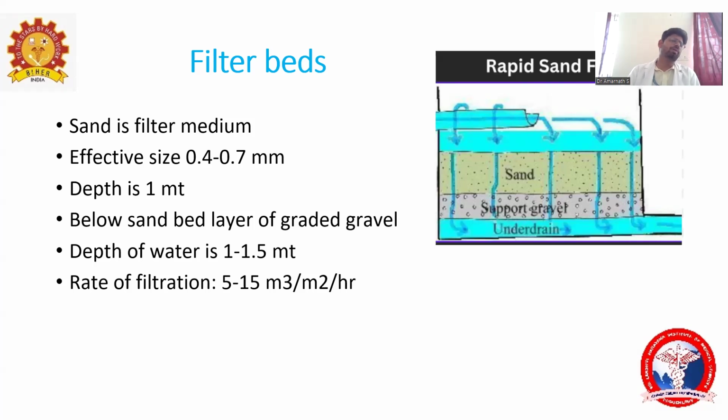Here everything is the same. The main difference is the sand medium that is filtered. Here, the effective size of the sand will be 0.4 to 0.7 mm, whereas there it will be 0.2 to 0.3. Another one is the rate of filtration. There it will be 0.1 to 0.4 meter cube per meter square per hour. Here it will be 5 to 15, it's not 0.1, it is 5 to 15 meter cube per meter square per hour. That is the rate of filtration, and the effective size will be different between the slow sand filter and the rapid sand filter.